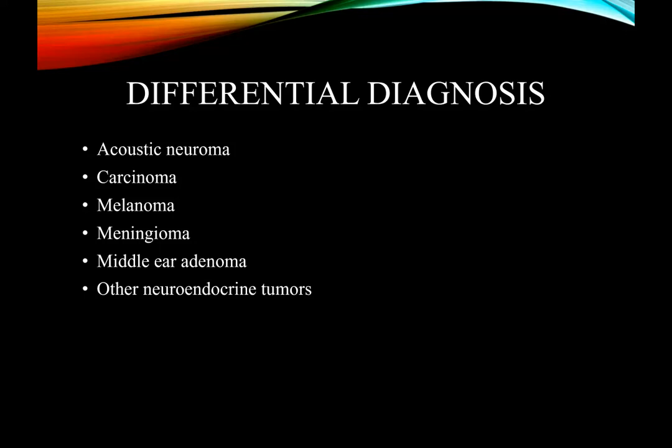For differential diagnosis, all we have to consider is that, it being a middle ear mass, we have to differentiate it from acoustic neuroma, squamous cell carcinoma, melanoma, meningioma, middle ear adenoma, and other neuroendocrine tumors. But the most striking feature, that is the Zellballen pattern, will not be seen in any of these tumors, and therefore the diagnosis can easily be made. Thank you.